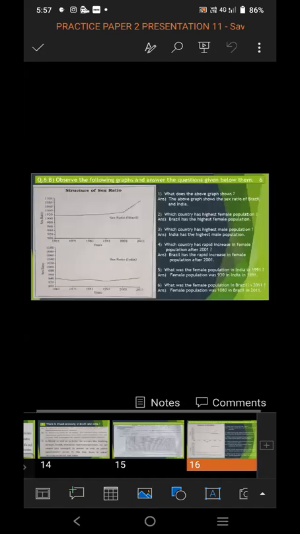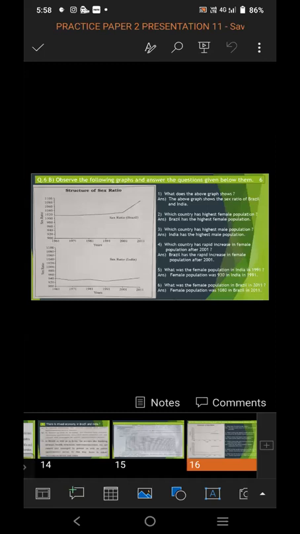And question number 6b is the option for question number 6a. From both, you have to attempt any one. If you attempt question number 6a, you don't need to attempt question number 6b. And if you choose question number 6b, you don't have to attempt question number 6a. So from both, you have to make a choice which is easy for you, which question you can attempt perfectly, and go with that.